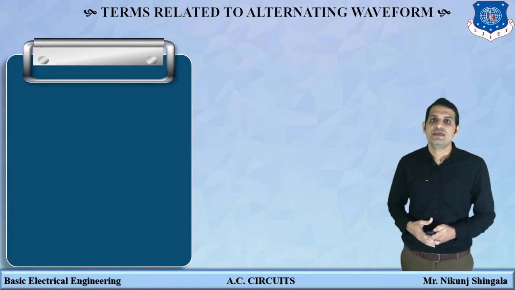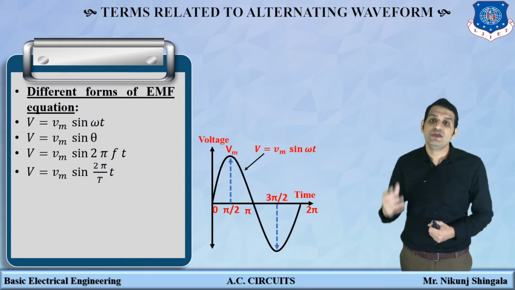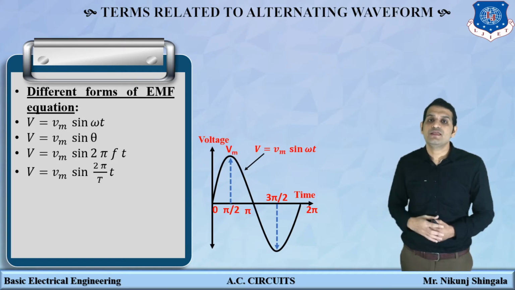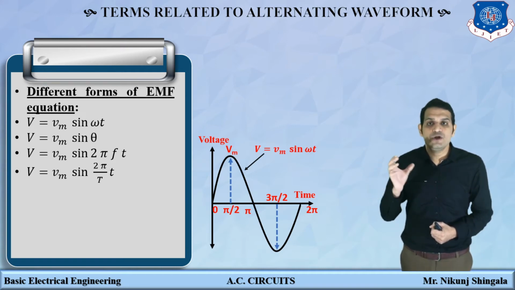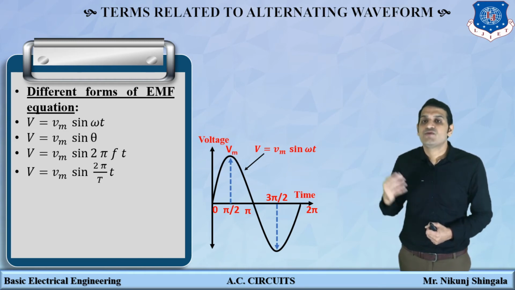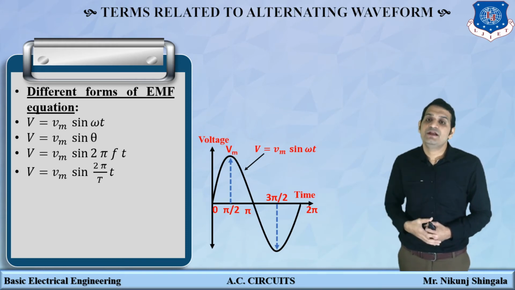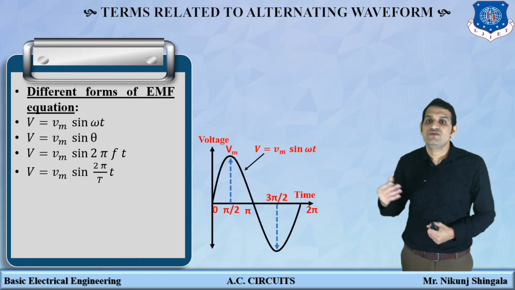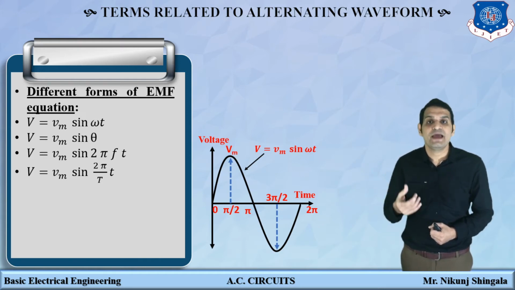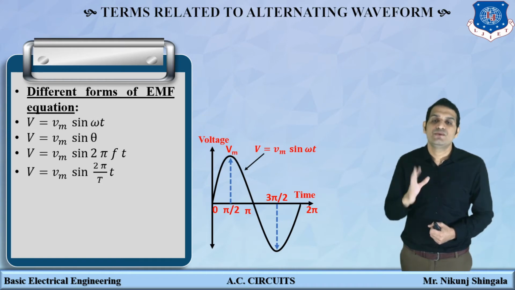The next one is different forms of EMF equation. How can we represent the EMF equation in different forms? So here you can see it can be represented by V is equal to Vm sin omega t, E is equal to Em sin omega t, or instead of omega t we can also write theta. So V is equal to Vm sin theta, where omega can be also represented by 2 pi f, that is angular frequency. So we can write V is equal to Vm sin 2 pi f t, where f is 1 over T. So we can write V is equal to Vm sin 2 pi by T into t.